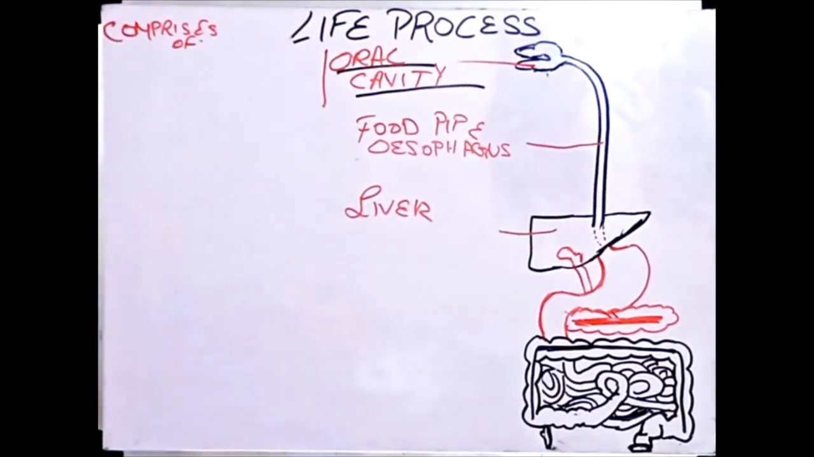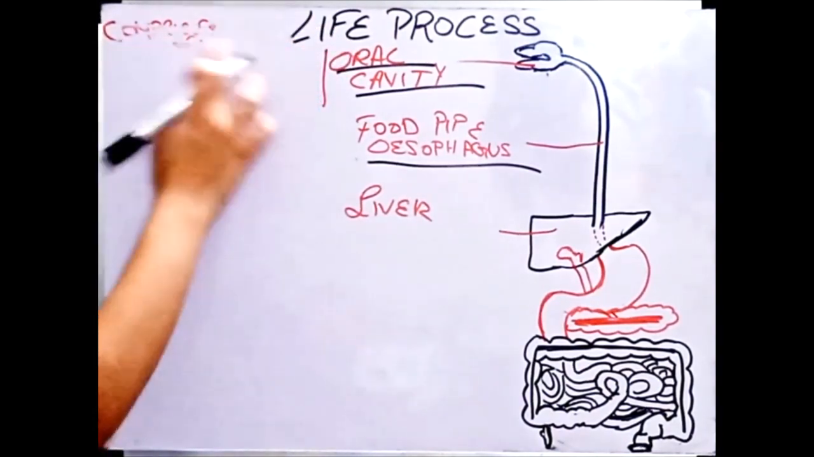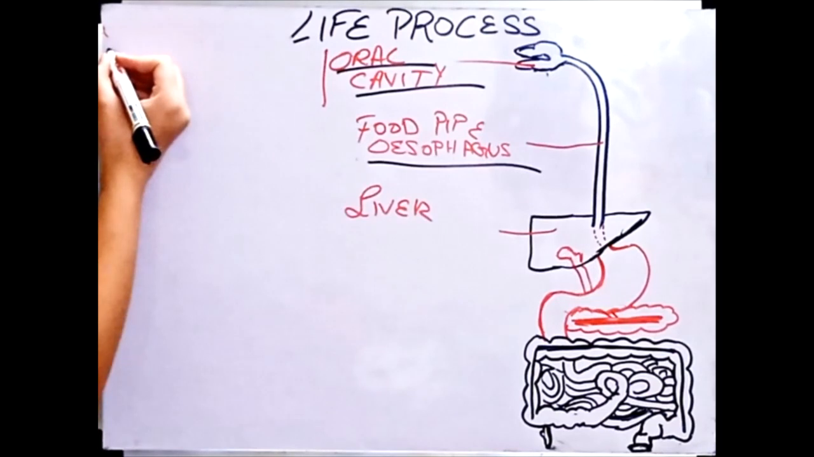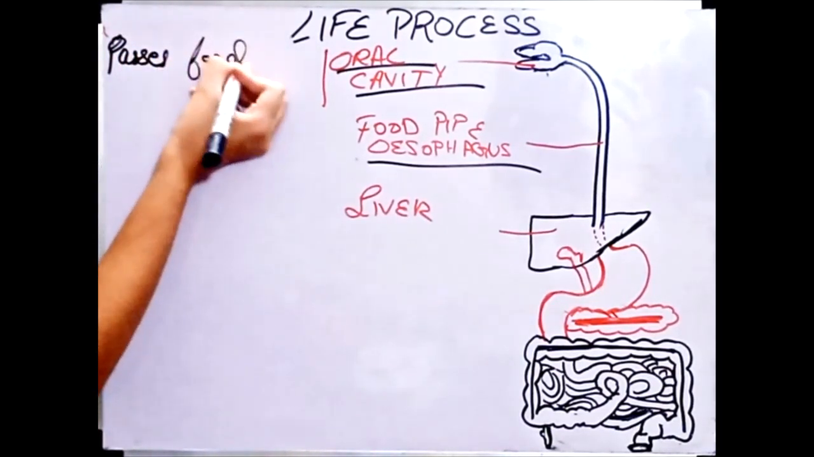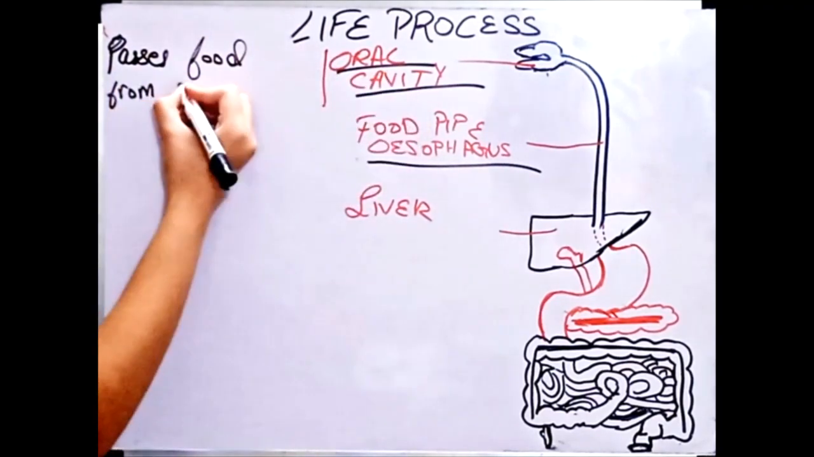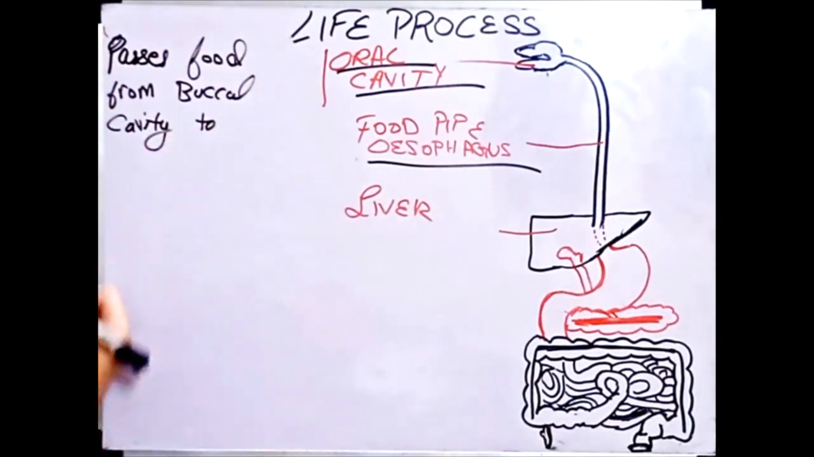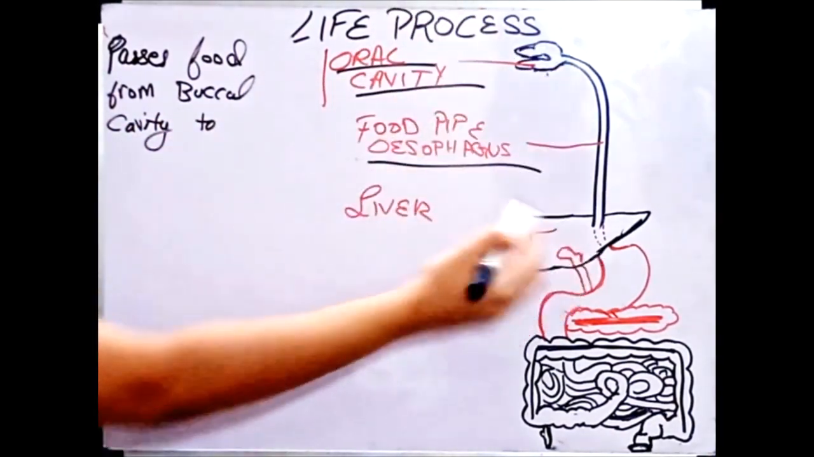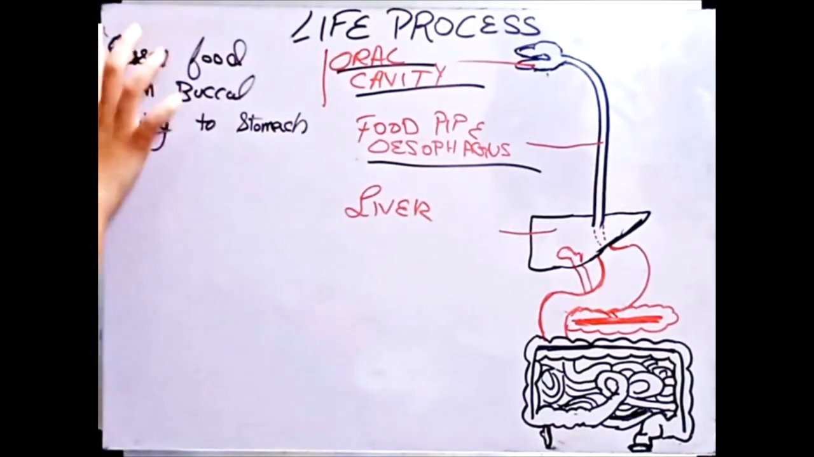Food pipe or esophagus. You can just call it esophagus, but the spelling must be correct, or else your marks will be deducted. The esophagus comprises nothing; you can't say the esophagus is an organ itself. It only passes food from your buccal cavity, a term we use more than oral cavity, to the stomach. Okay? From the oral cavity to the stomach, it passes the food.